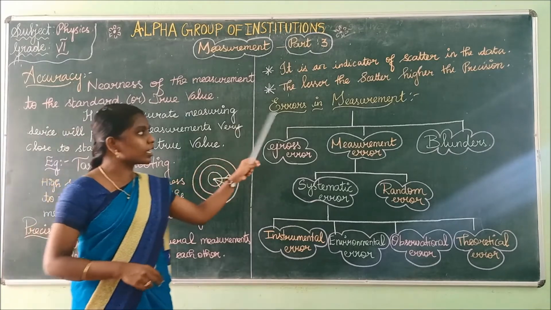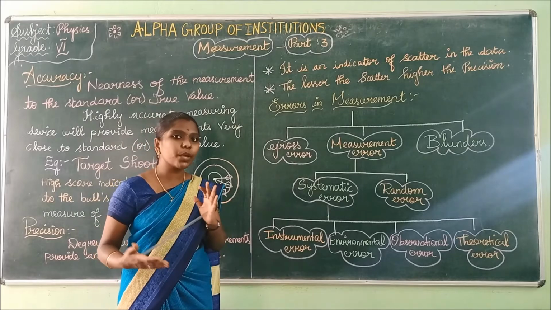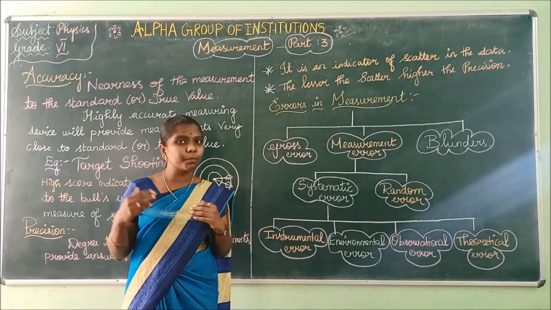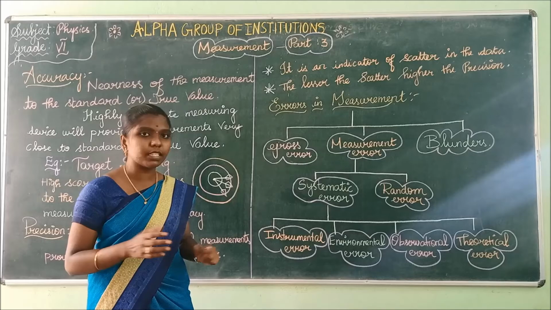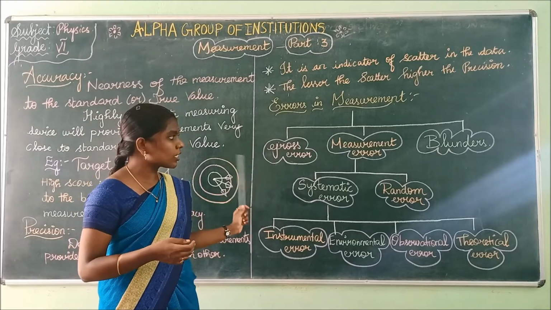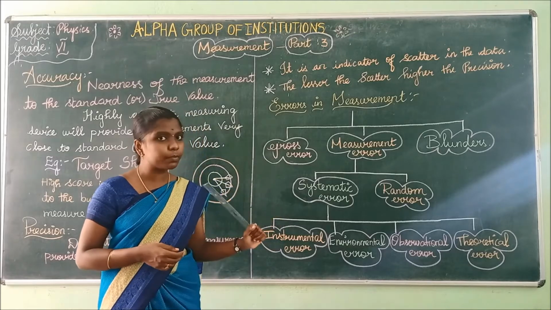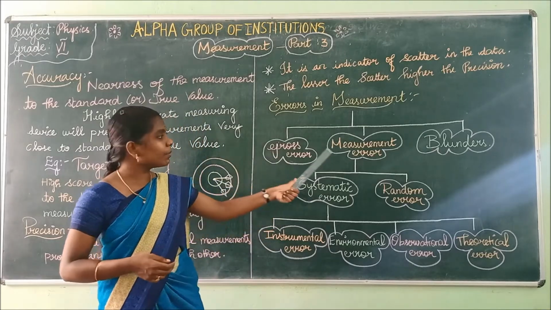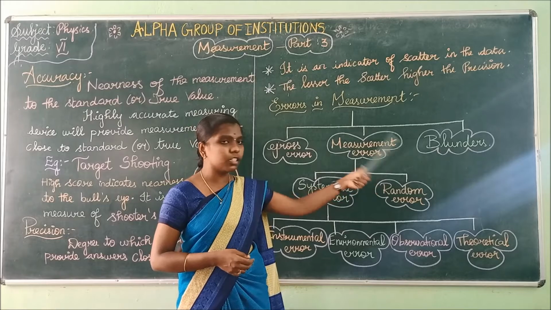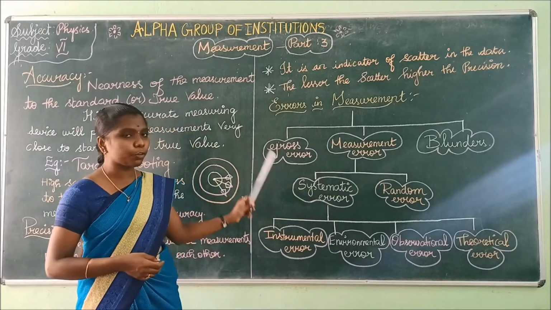Next we are going to see errors in measurement. There are various types of errors while you are measuring. Errors of measurement are divided into three major types, namely gross error, measurement error, and blunders. What are the three major types of error?